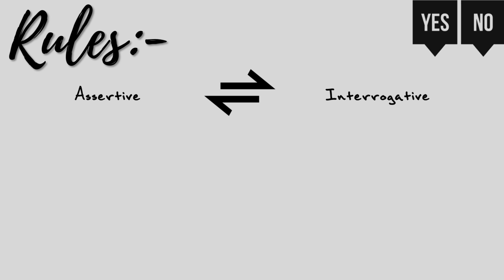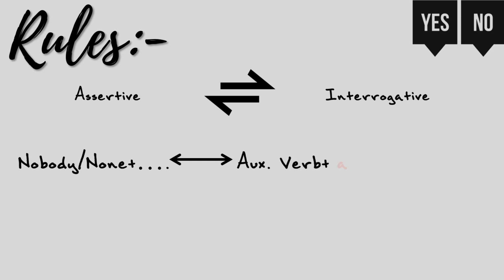So let's learn it. If the sentence starts with nobody or none or something like that, the first thing that you need to do to make it a yes/no question is to bring the auxiliary verb in front of the negative word, like nobody or none or no student or no boy.